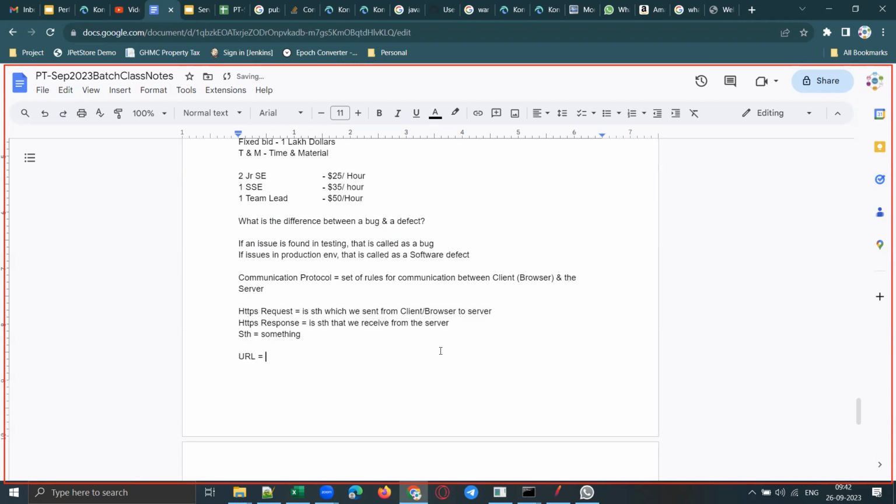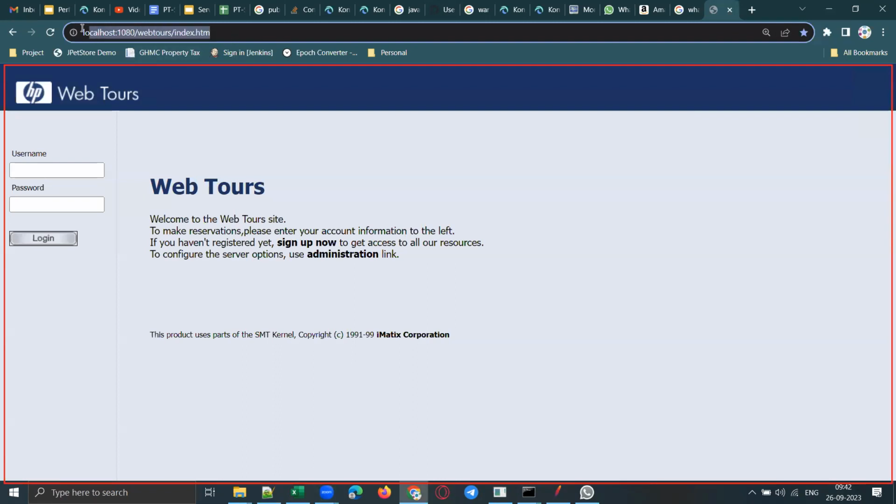Uniform Resource Locator. URL stands for Uniform Resource Locator. Now, this is the URL of the application.